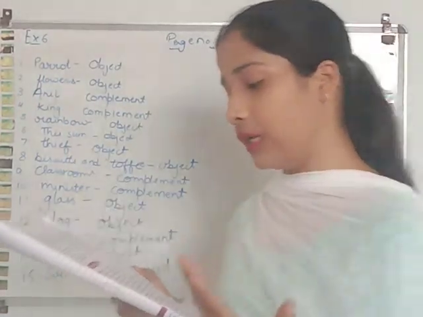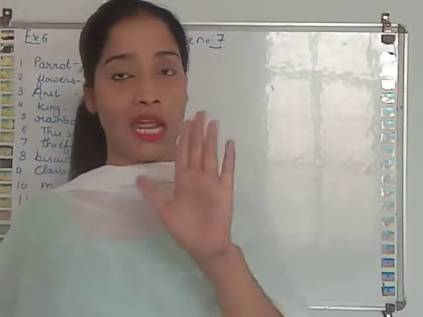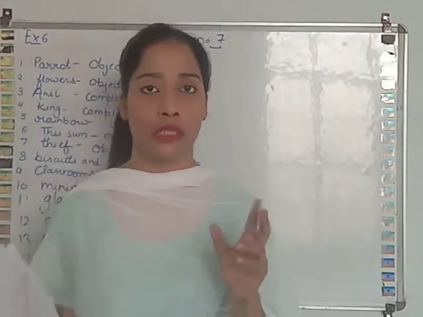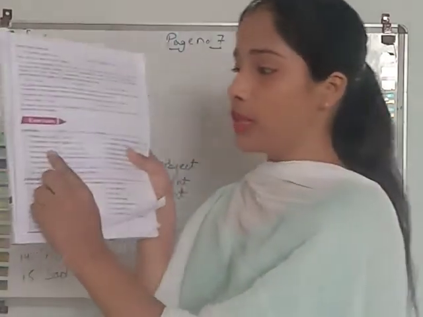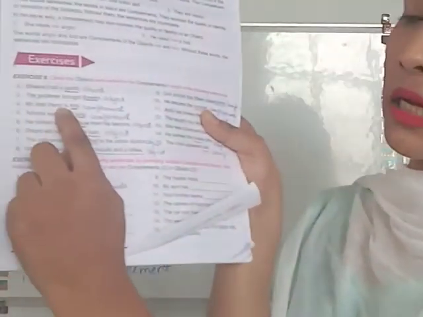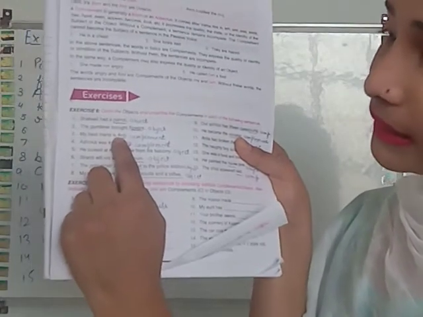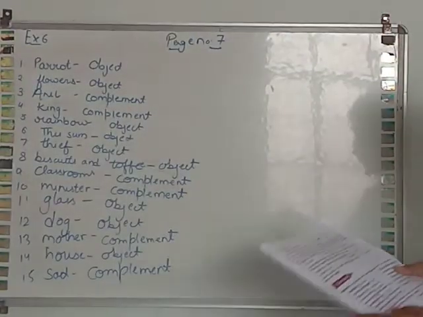My best friend is Anil. So, best friend and Anil both are the same person. Both are the same person, and you can see that Anil is followed by is. It is a complement.